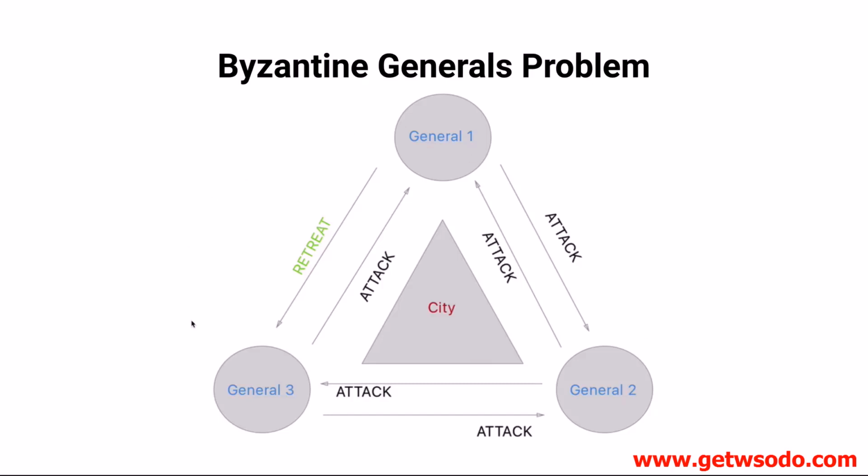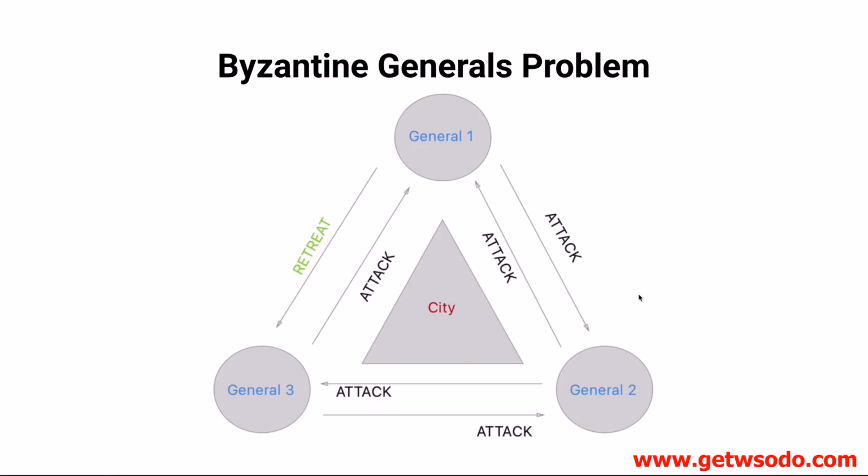The problem is that the only way they're actually going to make the city fall is if they all coordinate together to attack. For example, if one general doesn't attack and the other 2 do, then they're just going to get slaughtered. They need everybody to coordinate together in order to successfully get what they want. This is the part of the problem that illustrates what we're trying to do with blockchains when we're reaching consensus: you have to have all these different parties communicate with one another to agree upon a common goal.